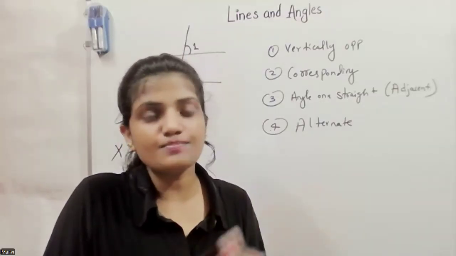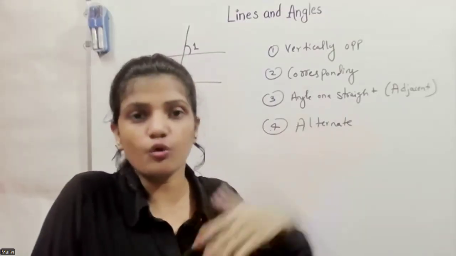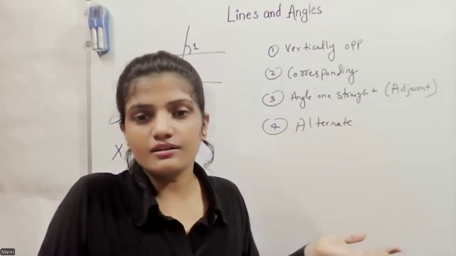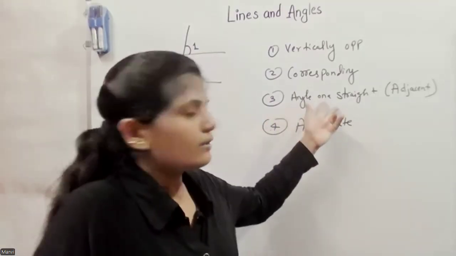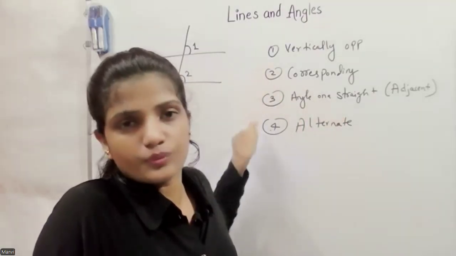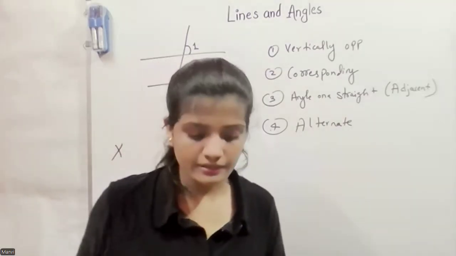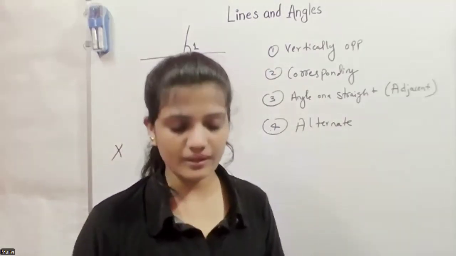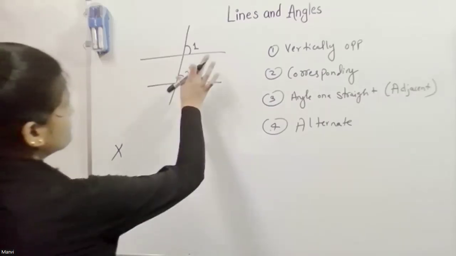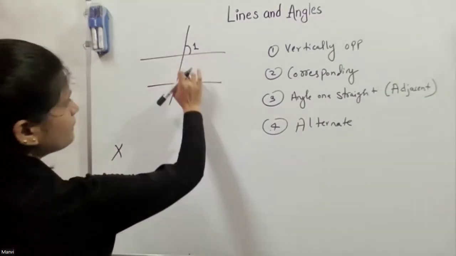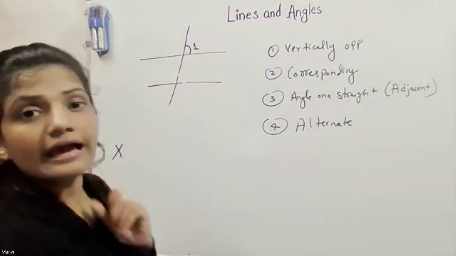So after the class, please go through the sheet and try to remember all of those. What are vertically opposite? What are corresponding? What are alternate? Because you know about angles on a straight line, but you need to remember these three. That's also a very easy topic, but you need to remember. These are actually a pair of corresponding angles.